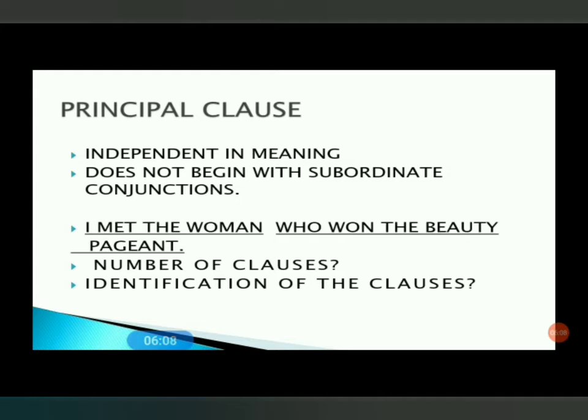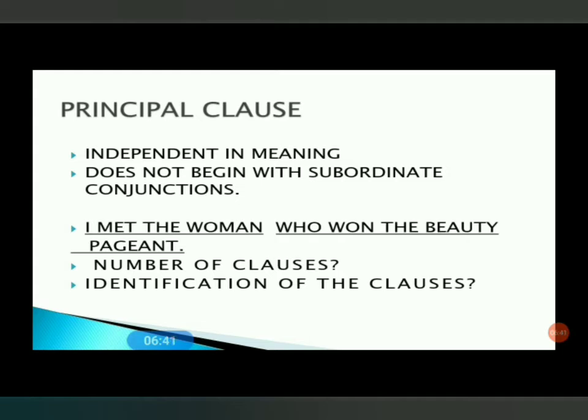So we can see the number of clauses depends on the number of finite verbs. First of all, we will try to identify the finite verbs. The finite verbs in this sentence are met in I met the woman, and won in who won the beauty pageant. It means there are two finite verbs, so there are two clauses. Now we will try to understand the identification of the clauses.